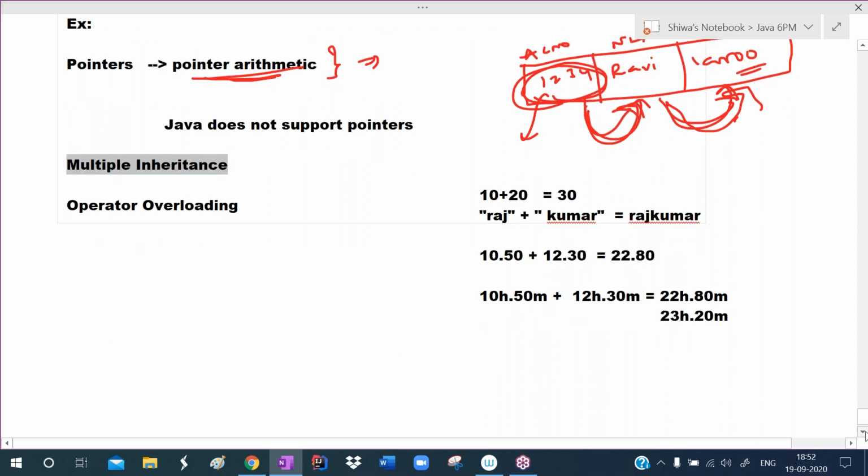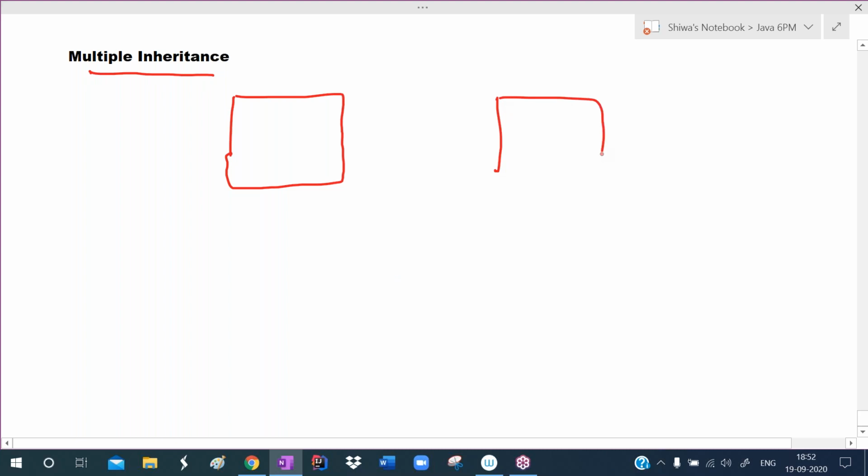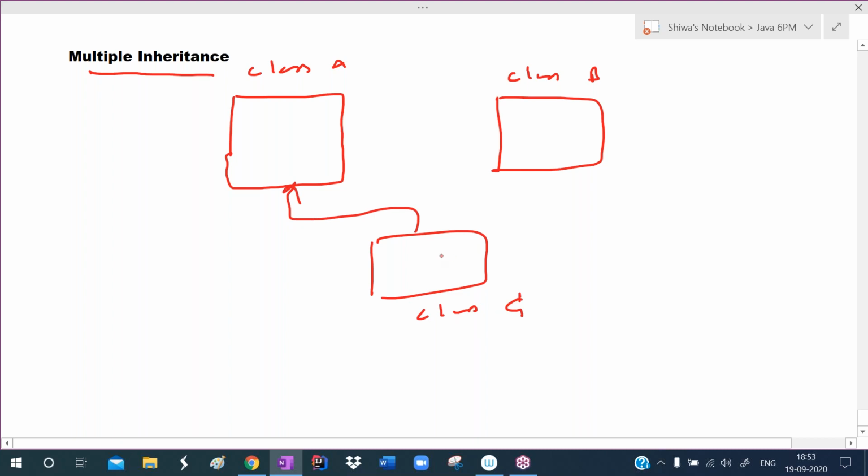Due to this multiple inheritance, what's the problem here is, actually you have to know inheritance, but I'm trying to explain. Try to understand. Even if you don't understand, no problem at all. Multiple inheritance means a class has many parent classes. This is class A. Assume that this is class B. Assume that this is class C. Now class C is the child class of A and class C is the child class of B. So this one class has many parent classes, that is called multiple inheritance.